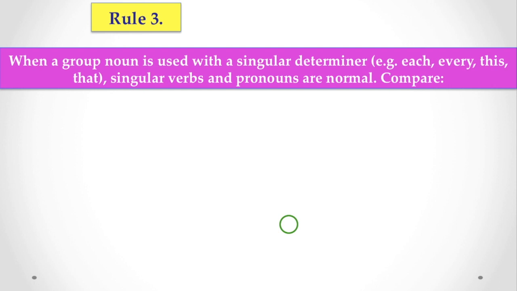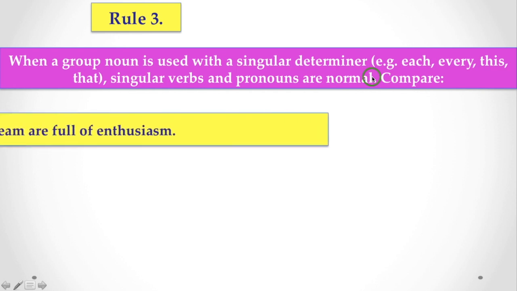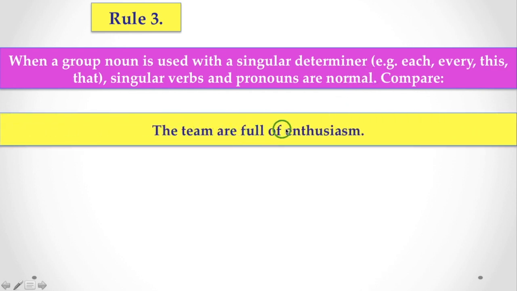So next, rule 3: when a group noun is used with a singular determiner, each, every, this, that, a, etc., singular verbs and pronouns are normal. Here, the team are full of enthusiasm. Here we are talking about the team not as a single unit, but as a collection of more than one team.